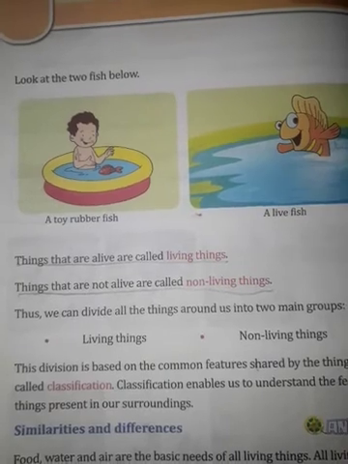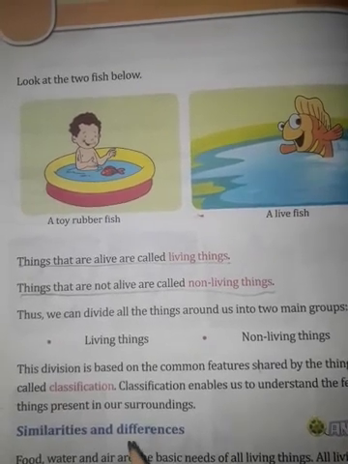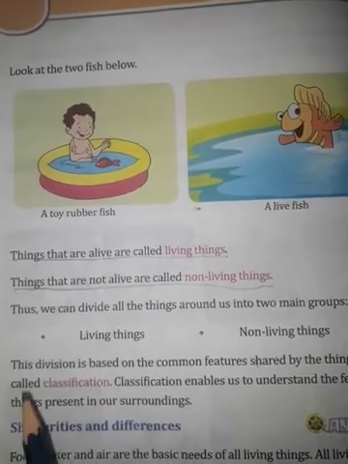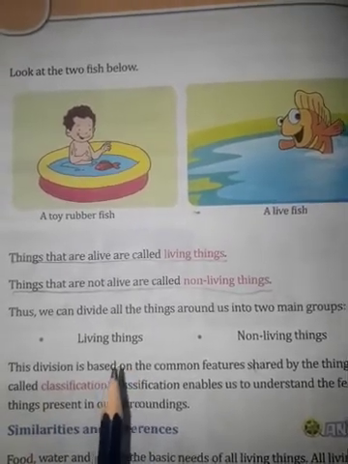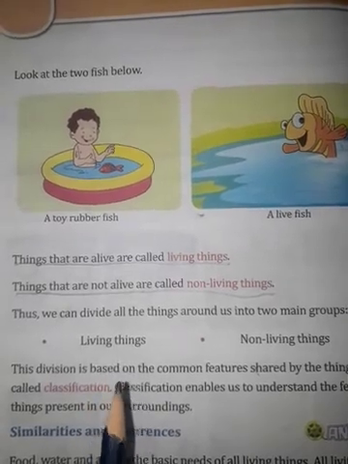There are so many things you can see around us. But not all things are living things, and not all things are non-living things.